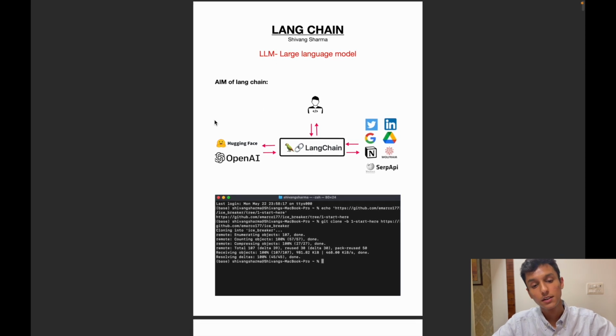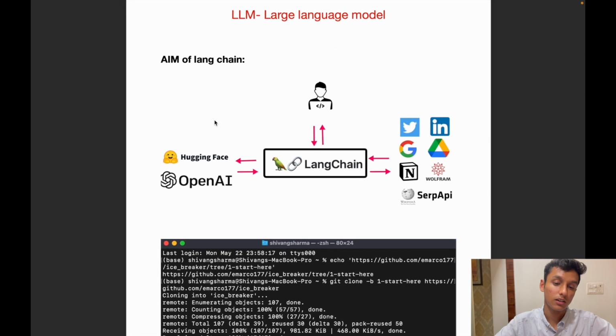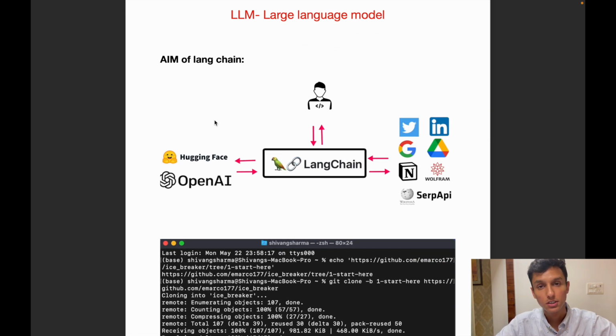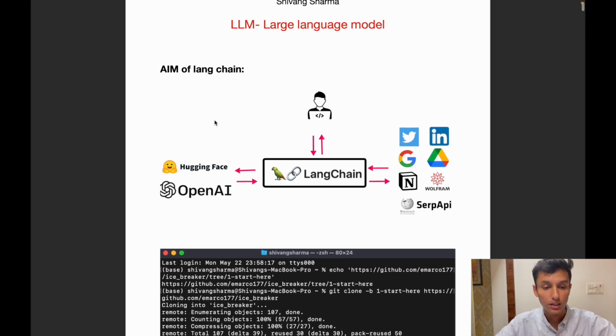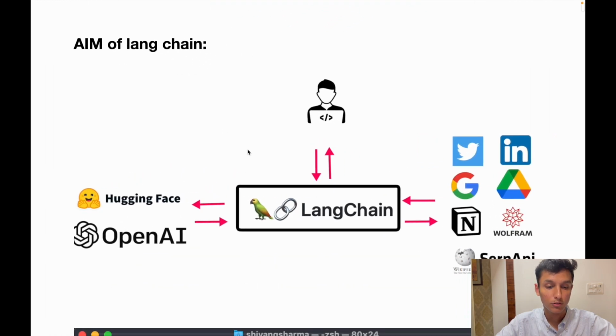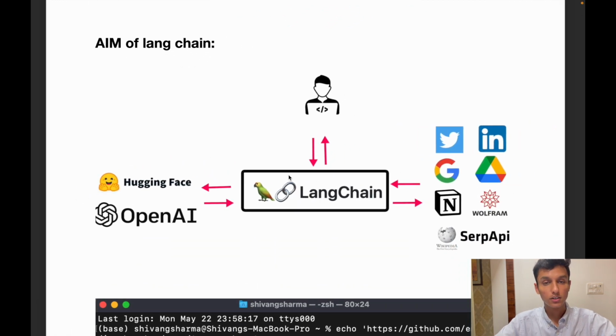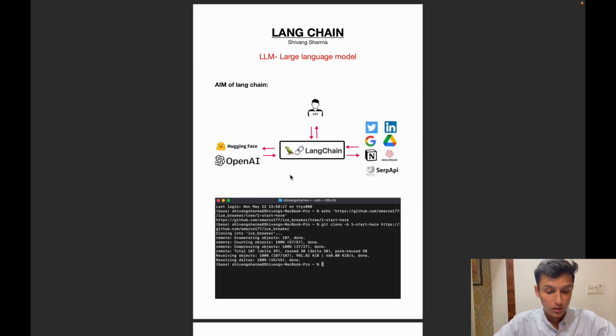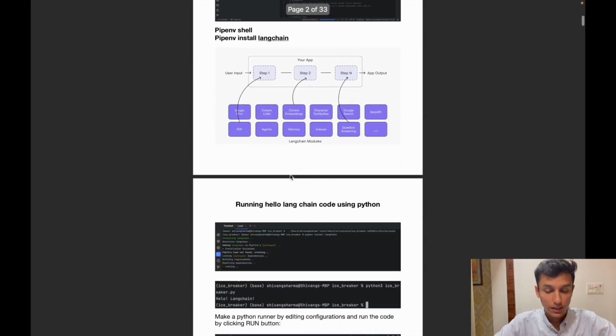Meanwhile, I've also created a LangChain document where I'm showing how I have implemented the whole project from start to end, where we can see that the aim of LangChain is to integrate all of these software applications into one and send it to the LLM to be processed in such a way that we get our own personalized data without any security issues. So here I have written everything and how to install.